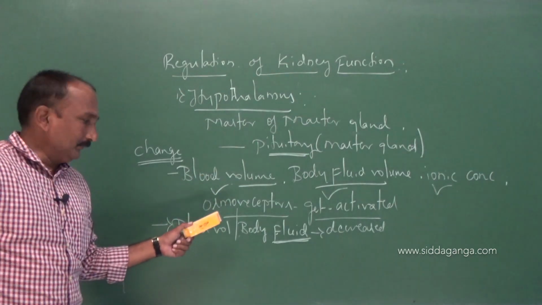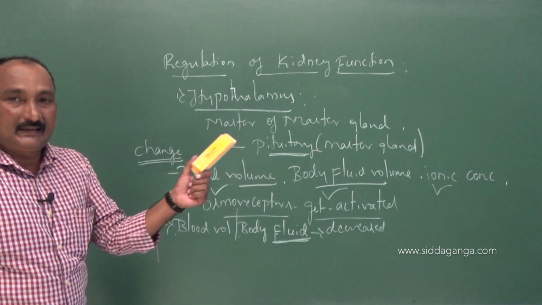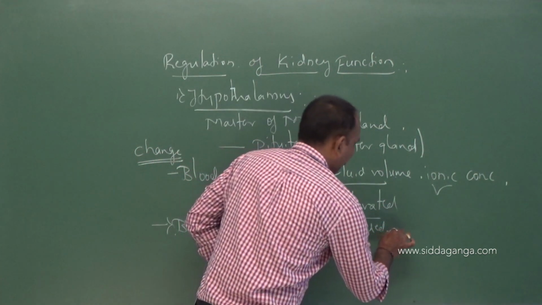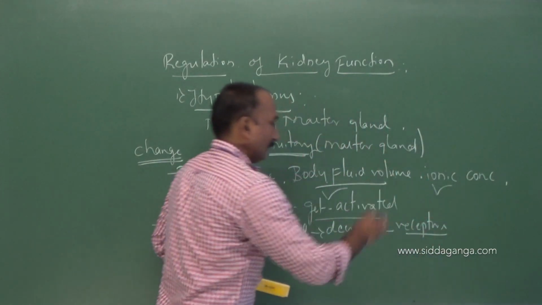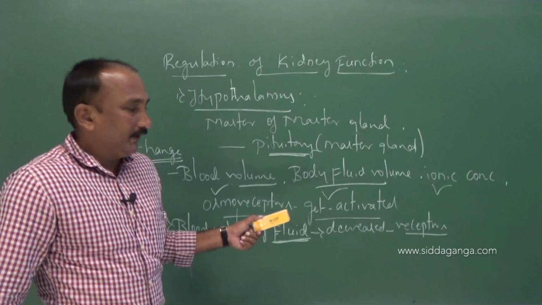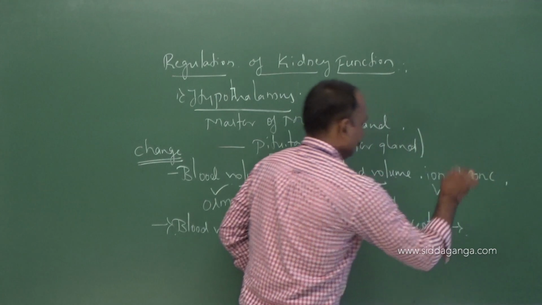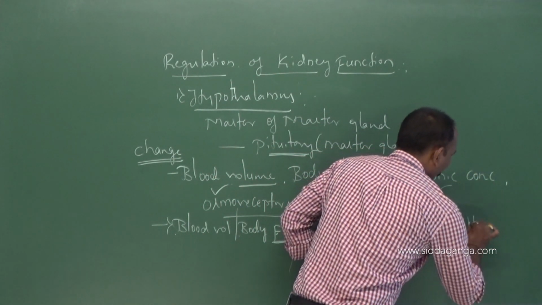Whenever the blood volume or body fluid volume decreases, immediately the osmoreceptors of the body get activated and stimulate the hypothalamus.